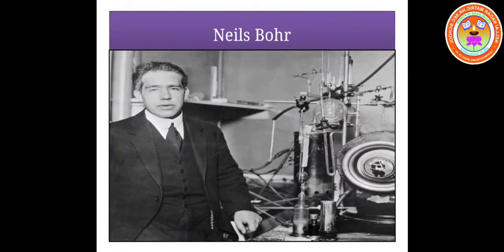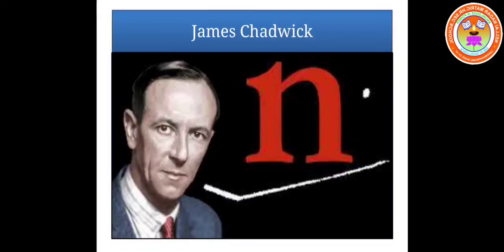He is scientist Niels Bohr. He is famous for his atomic model, which says that the electrons revolve around the nucleus of an atom in definite circular paths called orbits. He is scientist James Chadwick. He is credited with the discovery of neutrally charged neutrons.